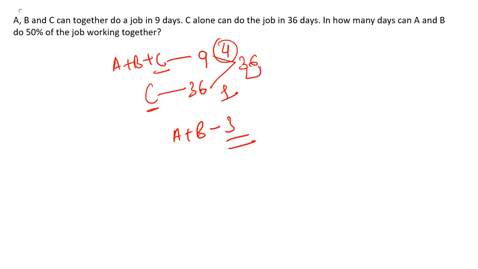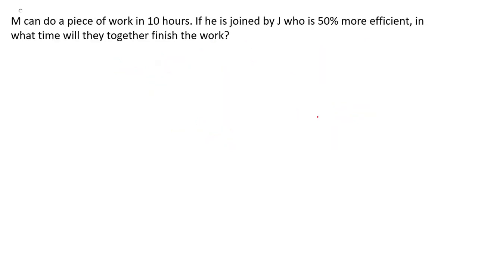Now they're asking that in how many days can A and B do 50%. So 36 is the 100%, so 50% will be 1 by 2, that is 18. So they have to complete the 18 work. So in how many days can they do so? 18. Overall efficiency of A and B is 3. So 18 divided by 3, so that will be 6 days. Right, so 6 days will be the correct answer for this particular question. Let's move to our next question.